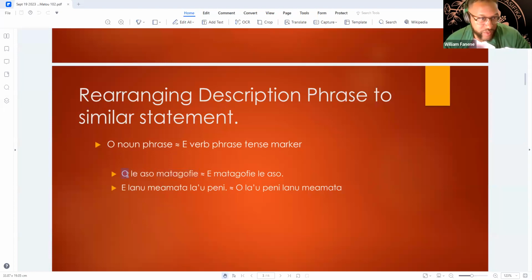However, if you wanted to add the O, you would say it is. Okay. But if you wanted to put it in tense, action, subject form, again, that is the main purpose of today's class. Tense is e, our adjective is matagofie, and then our subject is le aso. Right. So all we did is we took matagofie and put it in the front. But when it's up there, it needs its own tense marker, and that tense marker is going to be e every time.